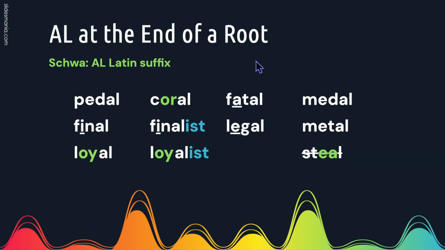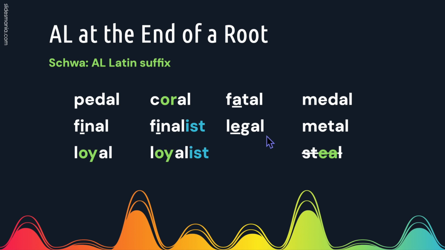If you have AL at the end of a root word with more than one syllable, the AL will usually schwa because it's part of a Latin suffix. So the schwa sound is usually a muffled uh but sometimes an I sound. So this word is not going to be "pe-dal" because that's hard to say. So we say it pedal. OR says or, choral. These underlined letters will have their long sound. So fatal, metal, final.